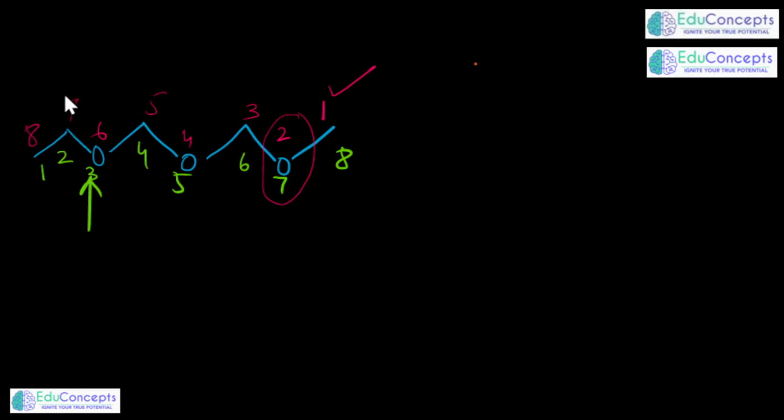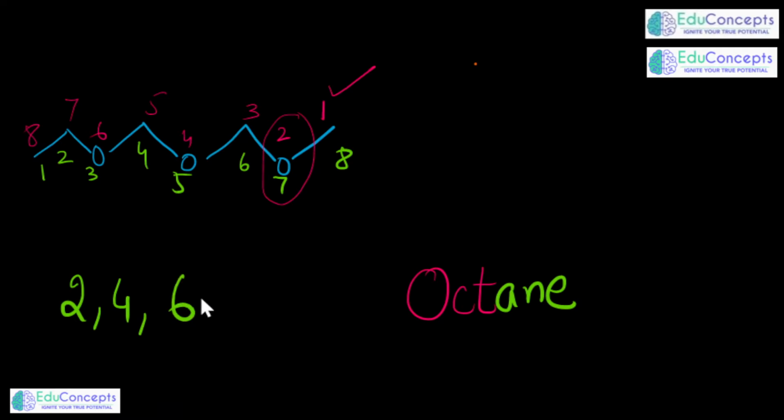Now in the pink one, if you see once again, there is no double or triple bond, so I would write it as oct, because there are 8 atoms I have selected and there is no double or triple bond, so it is octane. But actually it is not octane, because the second, fourth and sixth positions do not have carbon in them. So here I am going to use a prefix, we will say it as trioxa. So this is the replacement nomenclature.